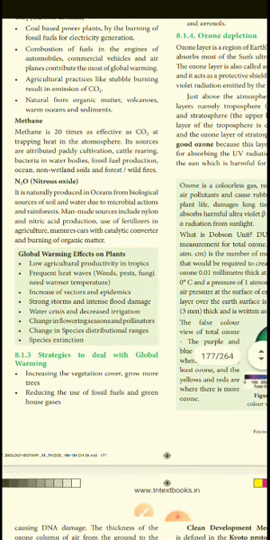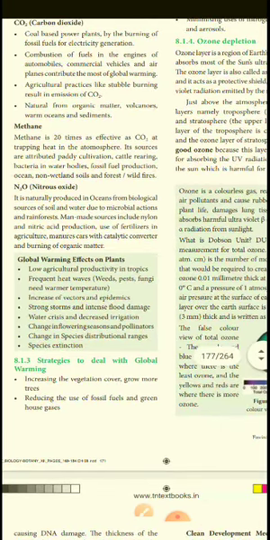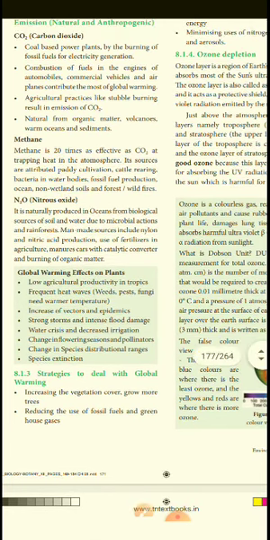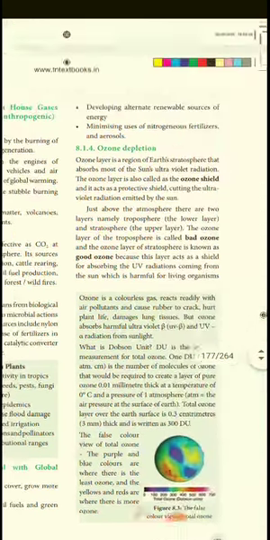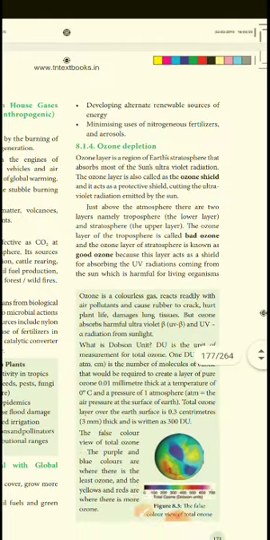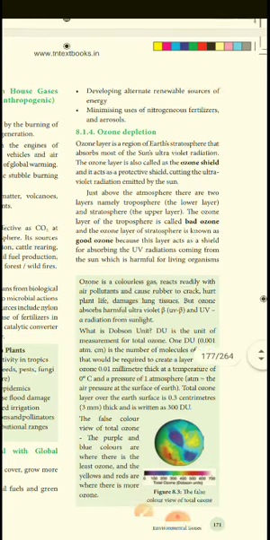Next, how we can deal with global warming, the strategies. First we can increase vegetation and grow more trees, and then reduce the use of fossil fuels and go green. Next, develop alternate renewable sources of energy, and minimize the use of nitrogen fertilizer and aerosols. These are strategies we can follow.